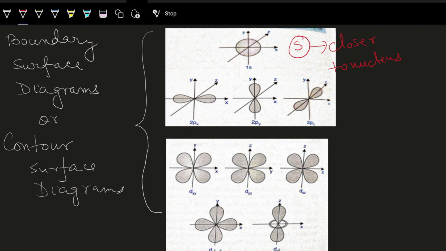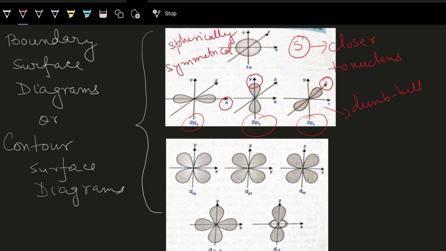Now these are for 2px, 2py, 2pz, and we can see over here this is a dumbbell shape. So this is a spherically symmetrical shape. This is said to be spherically symmetrical. Okay. And this is said to be dumbbell. See, 2px is oriented towards the x-axis. 2py, oriented towards the y-axis. Now the axis is towards the z-axis for 2pz.